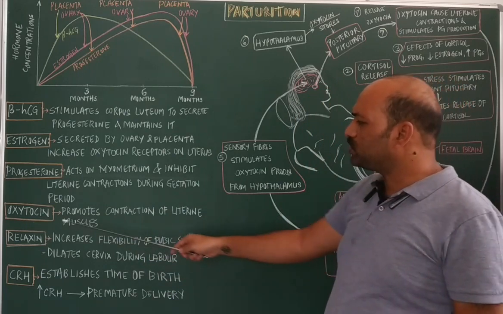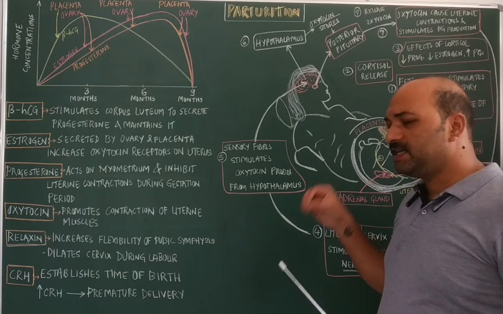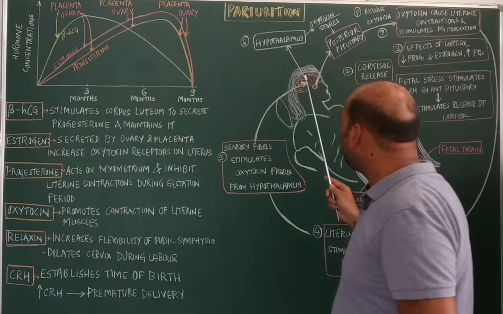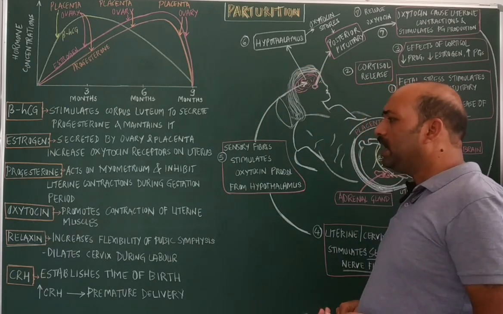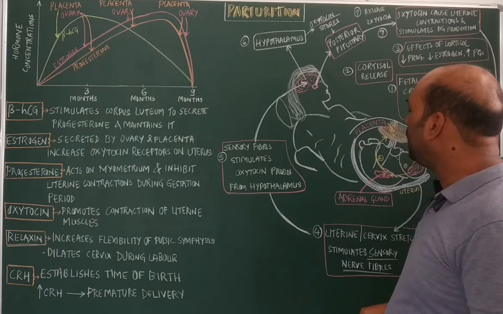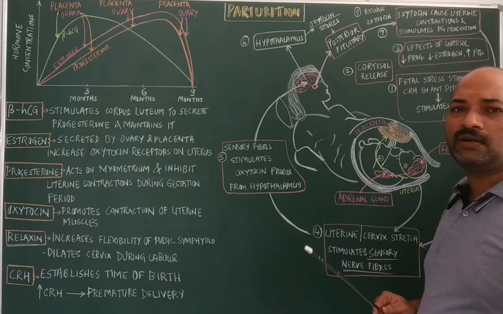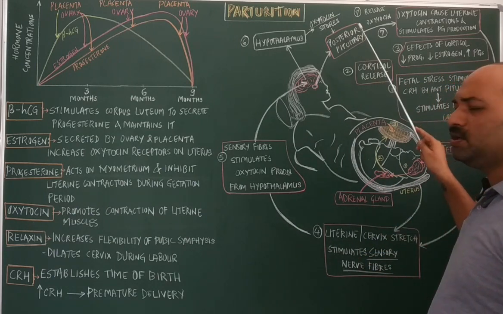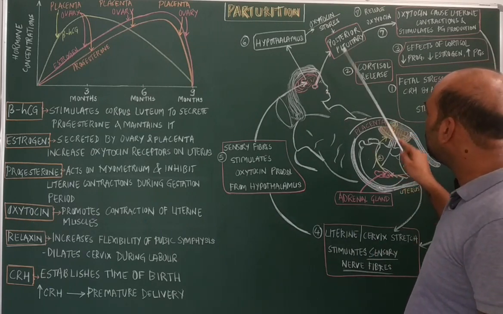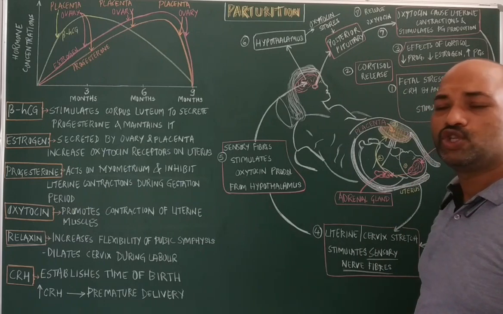This oxytocin is secreted by the neurosecretory cells of the hypothalamus of the mother, and the oxytocin secreted by the hypothalamus is stored in the pars nervosa, or the posterior pituitary, which you can also call the neurohypophysis, where this oxytocin is stored.